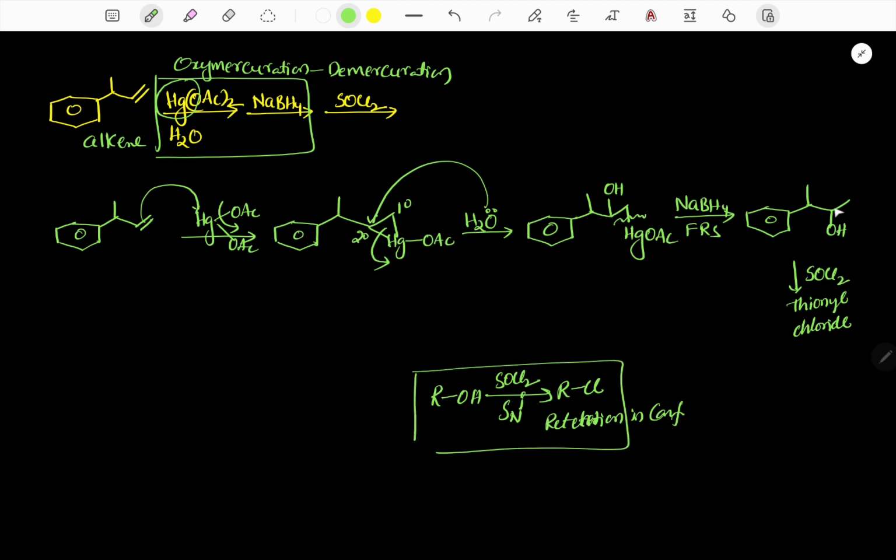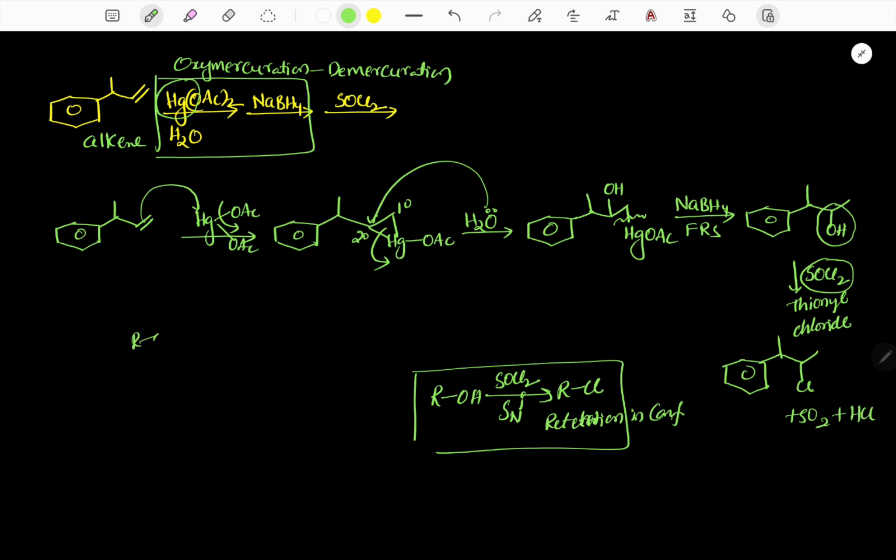So similarly here, alcohol group is there and SOCl2, therefore the corresponding product is the alkyl chloride, SO2 plus HCl.